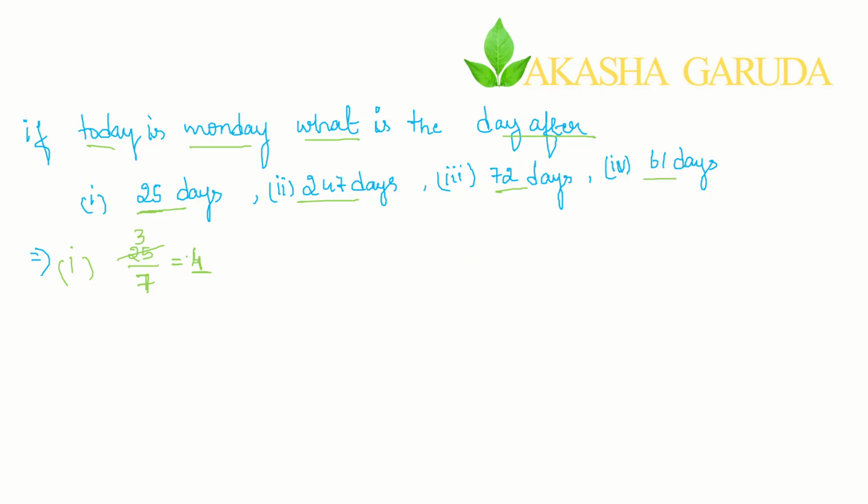So from the 21st day, which is Monday, you go plus 1 each day: 22 Tuesday, 23 Wednesday, 24 Thursday, 25. The 25th day is Friday.